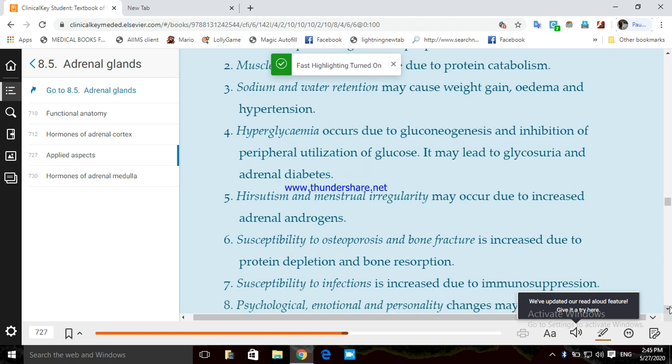Hirsutism and menstrual irregularity. You can very well expect how this hirsutism occurs in females. This hirsutism or menstrual irregularity in females is due to increased adrenal androgen. Because when we have hyperactivity of the adrenal cortex, your sex corticoids that have the ability to form androgens will also increase in the females, and that will cause hirsutism and menstrual irregularity, right?